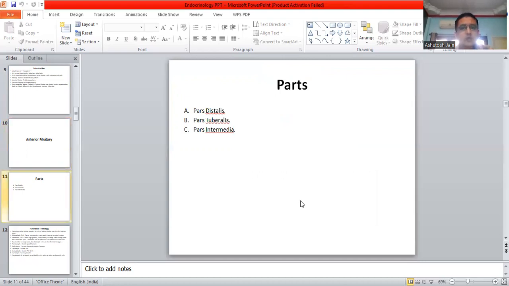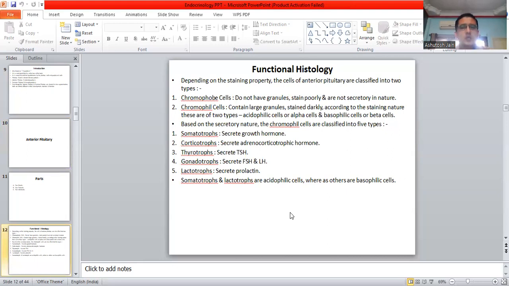Anterior pituitary, the anterior pituitary is also divided into the following subparts. So kindly note it down. These parts are the pars distalis, pars tuberalis, and the pars intermedia. The functional histology, depending on the staining property, of the cells of the anterior pituitary. Now, the functional histology means how the cells are seen under a histological section after the staining.